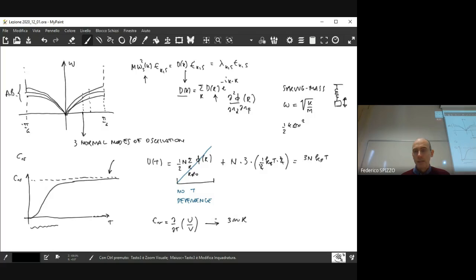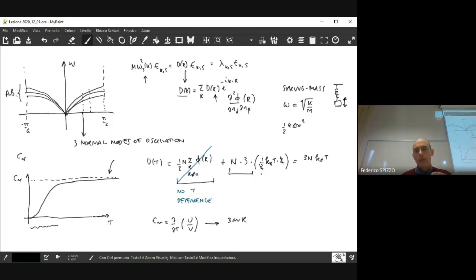So, I anticipate one thing, what is the mistake in this calculation? In this calculation, I made a mistake that is not a mathematical mistake, or I hope so. But the mistake is concerning this factor here.